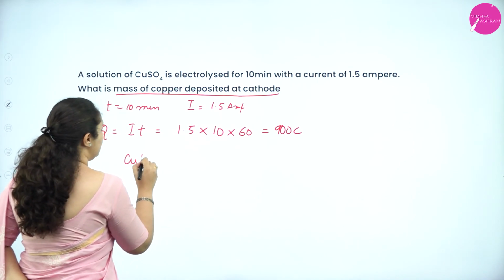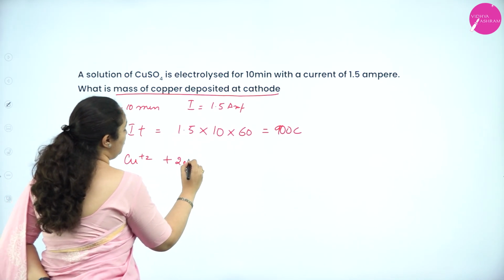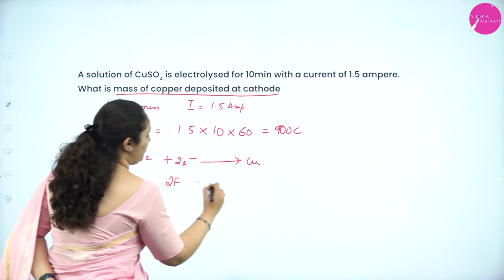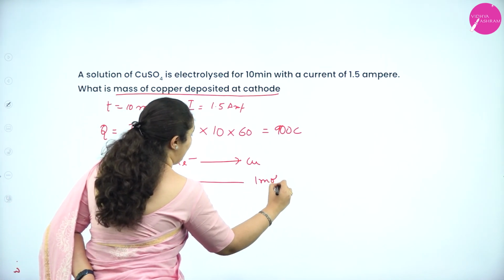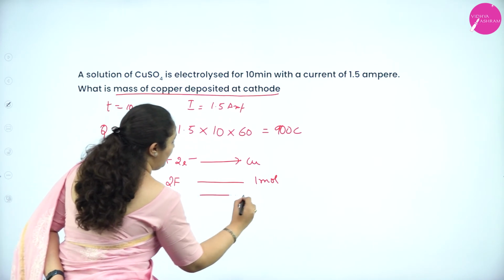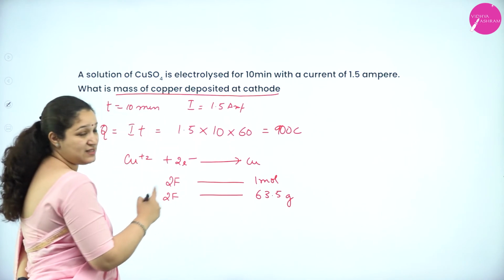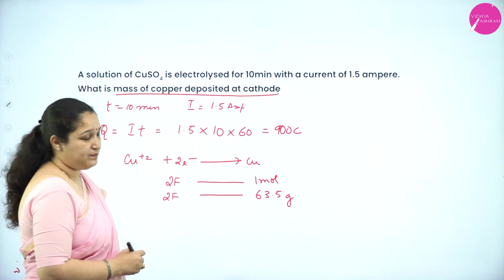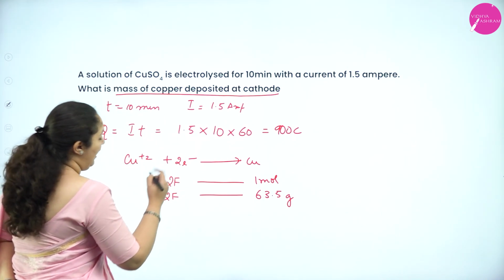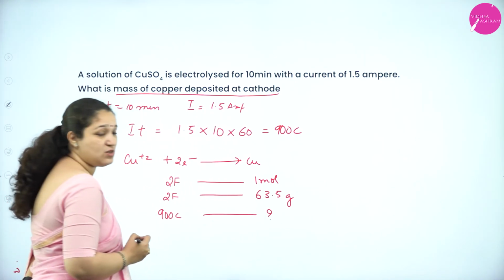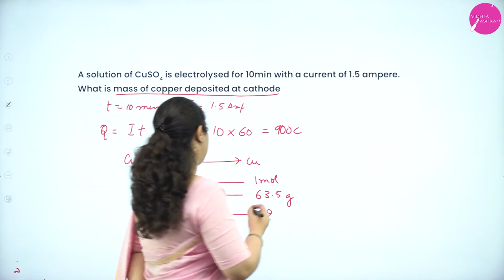Now, Cu2+ ions accept 2 electrons to get deposited as copper. So 2 Faraday is required for 1 mole, that is, 2 Faraday is required to deposit 63.5 grams of copper, the atomic mass of copper. Now, I have 900 coulombs. What is the mass of copper deposited?